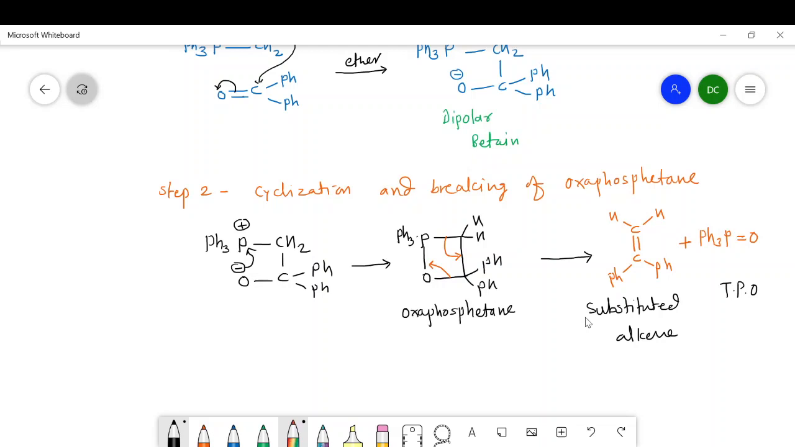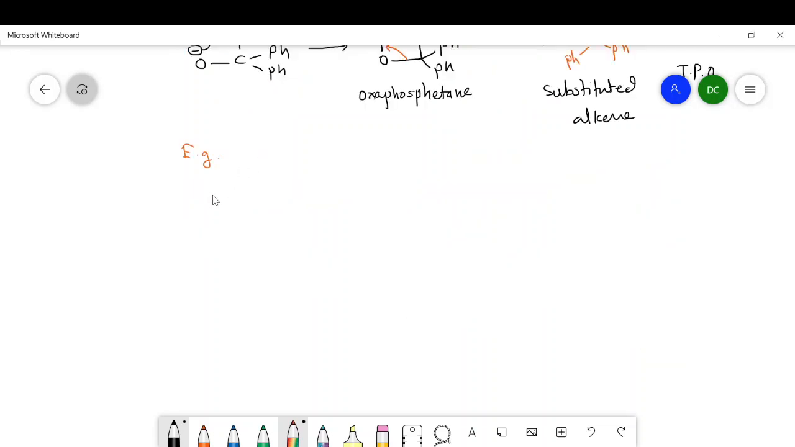Now we will see the different examples of Wittig reaction. The ketene: we will take the general structure of the ketene, that is R carbon double bond carbon double bond oxygen, with a second R group, then the Wittig reagent, that is triphenyl phosphorane with R dash. So this is a ketene, and in presence of ether we have to keep in mind that there is a replacement of this oxygen by